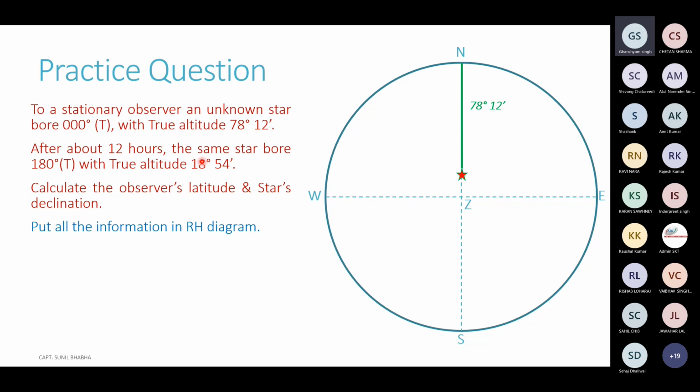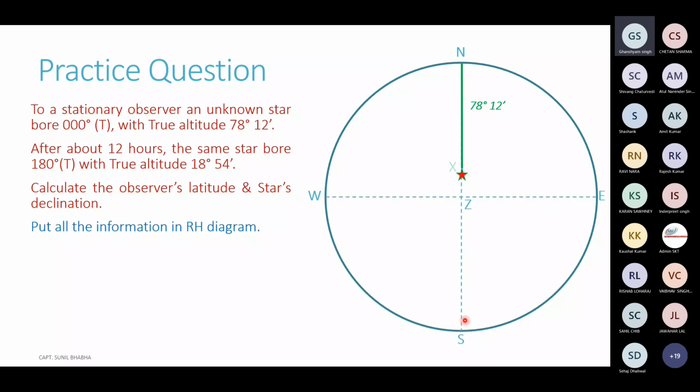Now after about 12 hours, the same star bore 180 true. The 180 bearing is represented by line ZS, and on this line we have to mark a true altitude of 18 degrees 54 minutes. S is the horizon, 0 degree altitude. Z is the zenith, 90 degree altitude.